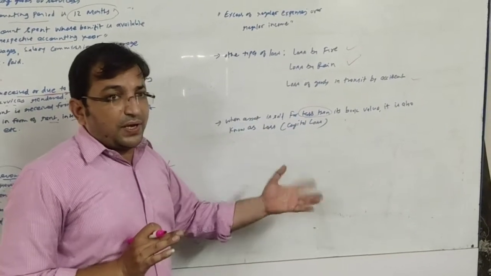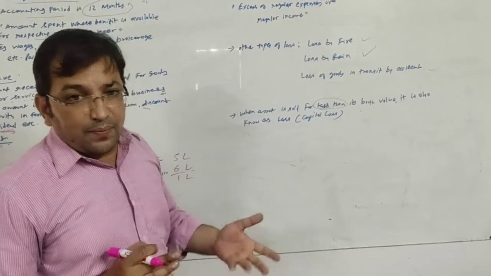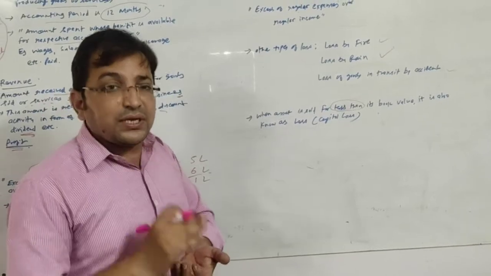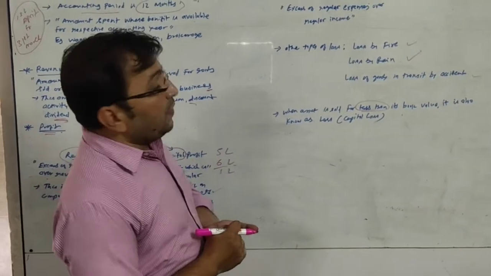So all four topics are very easy to understand, especially these two, profit and loss, because we very well know that in 6th or 7th standard we learn the meaning of profit and the meaning of loss.